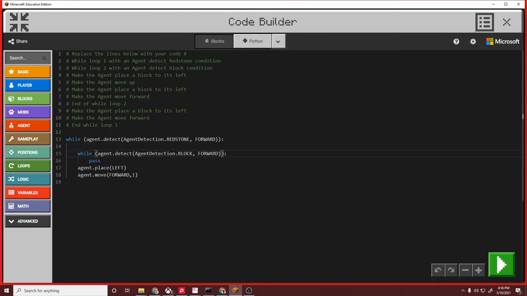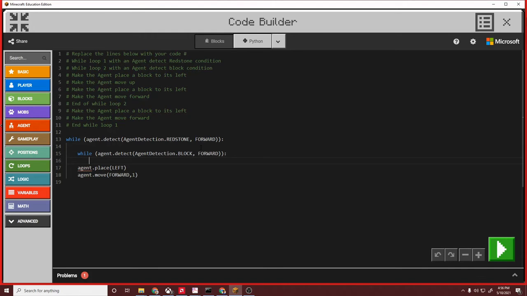So the first thing we're asking is, do you see redstone in front of you? And the second thing we're going to ask is, do you see a block in front of you? Now, I'm going to make sure that this is indented further. That way, these two lines, line 17 and 18, should not be in the second while loop, but they should be in the first while loop.